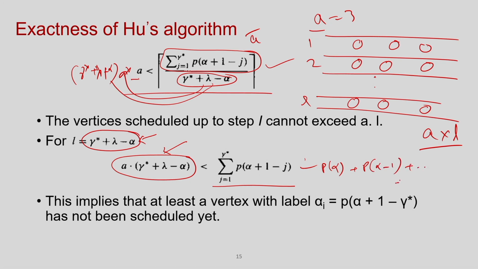So, with gamma, it is P of alpha plus 1 minus gamma star. These are the levels that are already done. The number of operations scheduled must be from these levels. Among them, the way the Hughes algorithm works, this must be done first, then this will be considered, because their level is highest.